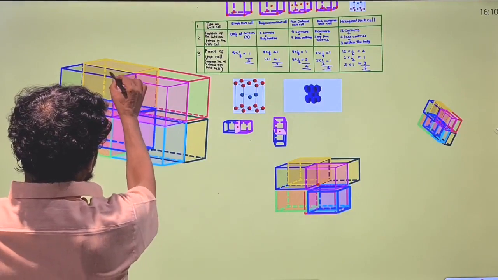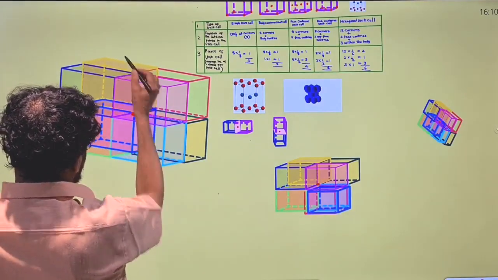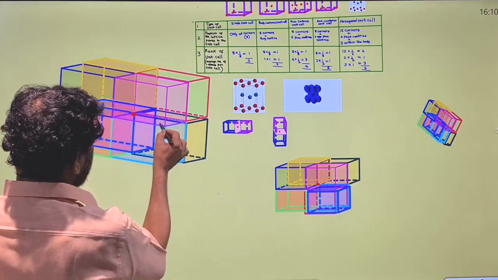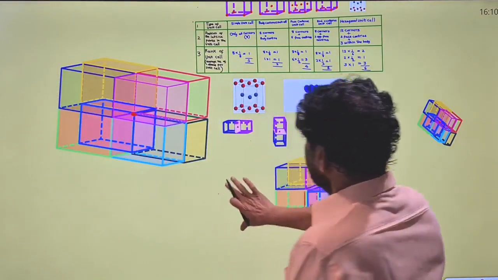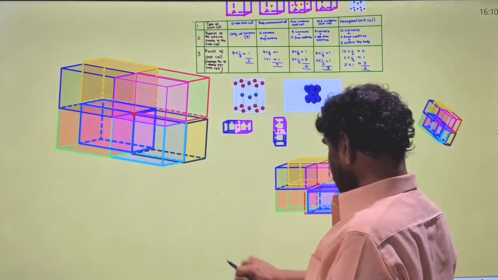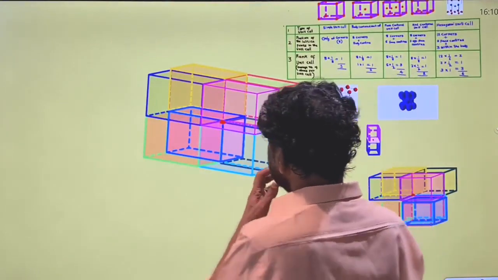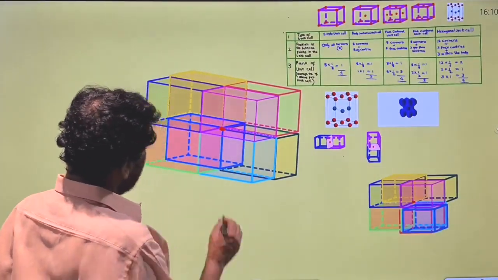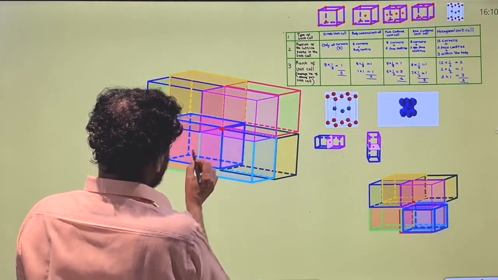See, there are 8 unit cells. 1, 2, 3, 4, 5, 6, 7, 8 unit cells are there. In the 8 unit cells, this is the point, the lattice point.